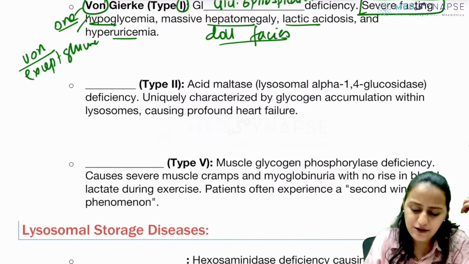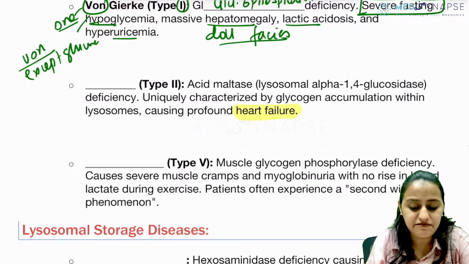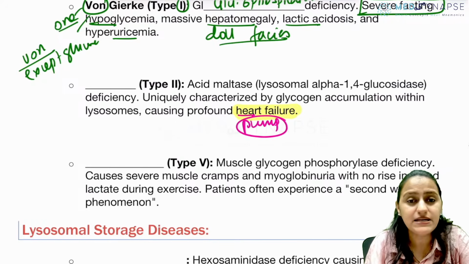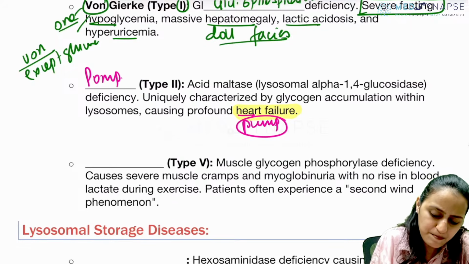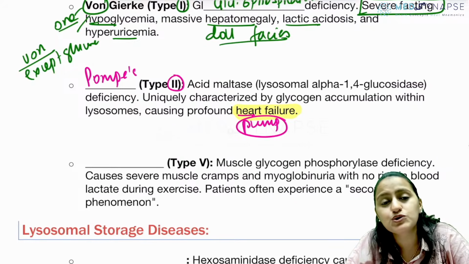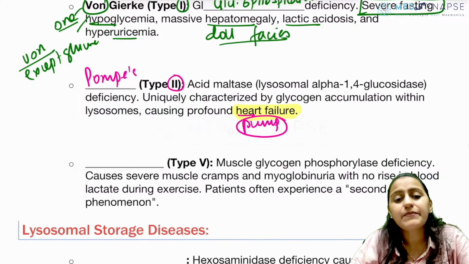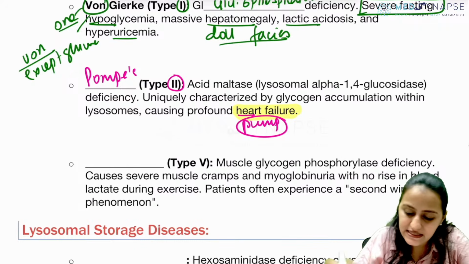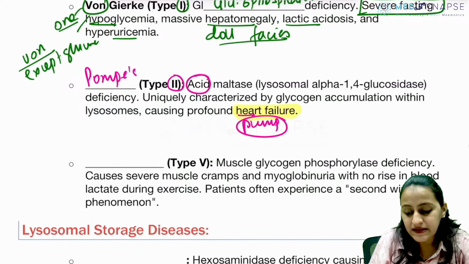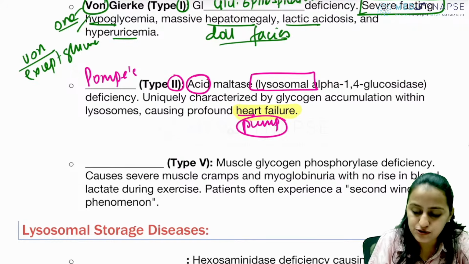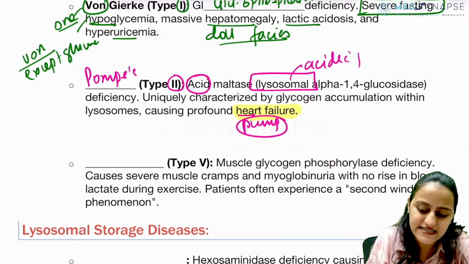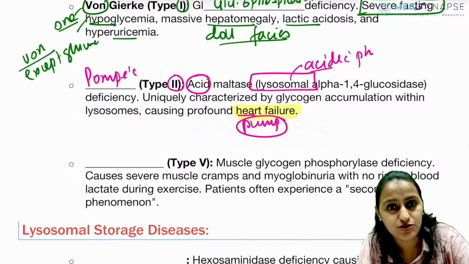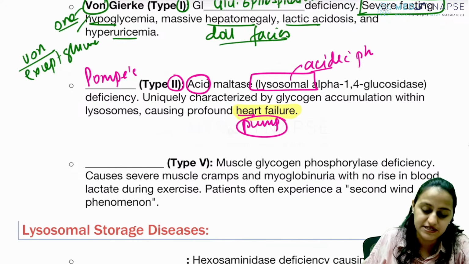What is this glycogen storage disorder which has heart failure? Remember that the heart is the pump in the body. It is affected in Pompe's disease, which is type 2 glycogen storage disorder. Remember, Pompe's heart uses fatty acids, so remember acid maltase, which is present in the lysosome. Remember lysosomes have acidic pH, acid maltase. So this is a lysosomal storage disorder, the only glycogen storage disorder that is lysosomal.